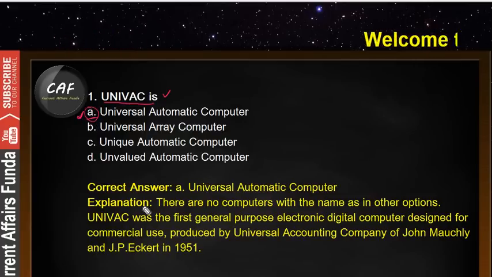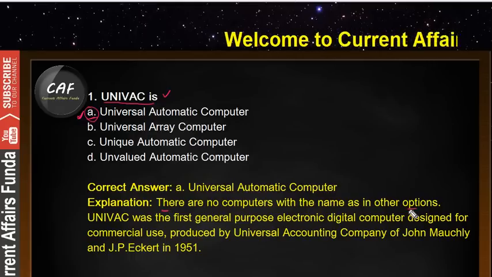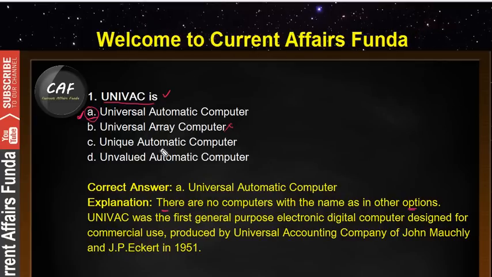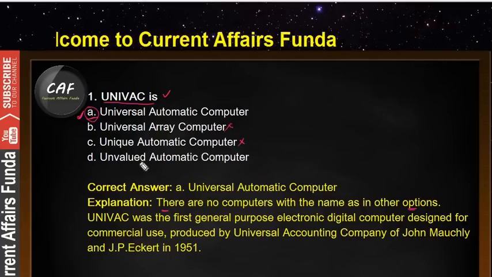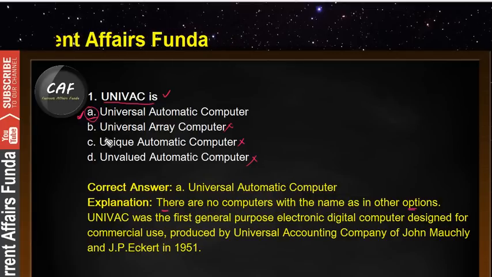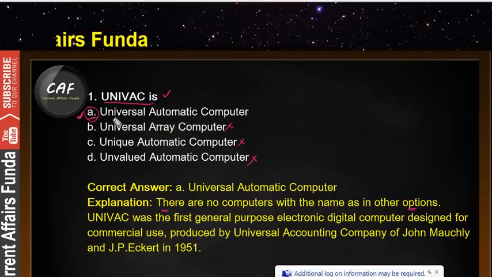So guys, explanation: there are no computers with the names in the other options. Universal array computer is not possible. Unique automatic computer is a wrong name. Unvalued automatic computer is also invalid. So this one is the right answer, Universal Automatic Computer.